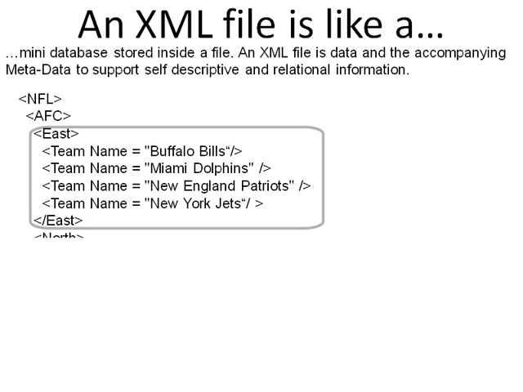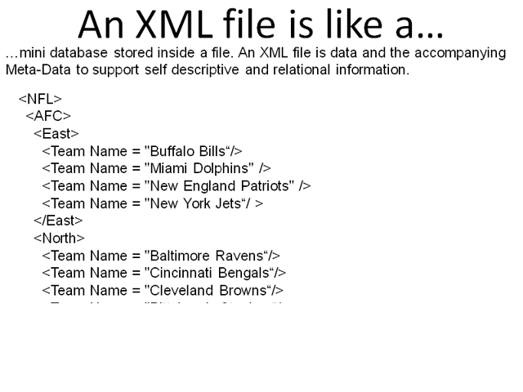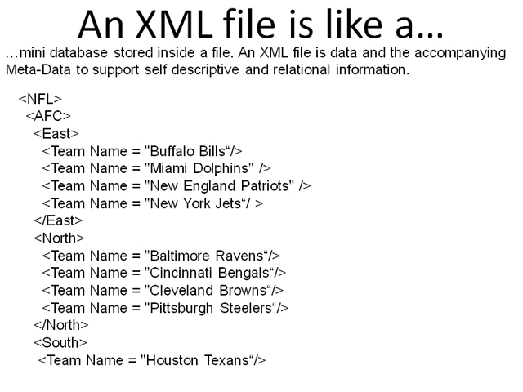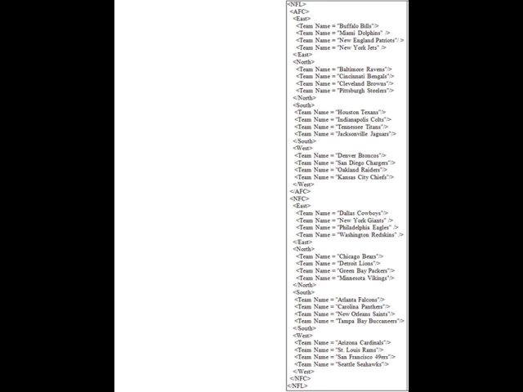Now let's talk about the North Division. The Baltimore Ravens, the Cincinnati Bengals, the Cleveland Browns, and the Pittsburgh Steelers. Okay, that wraps up the Northern Division, so we've got an ending tag. Now we're going to start with the Southern Division. Houston Texans, Indianapolis Colts, and so forth. If you were to put all 32 teams of the NFL in their proper divisions in XML, it would look like this.